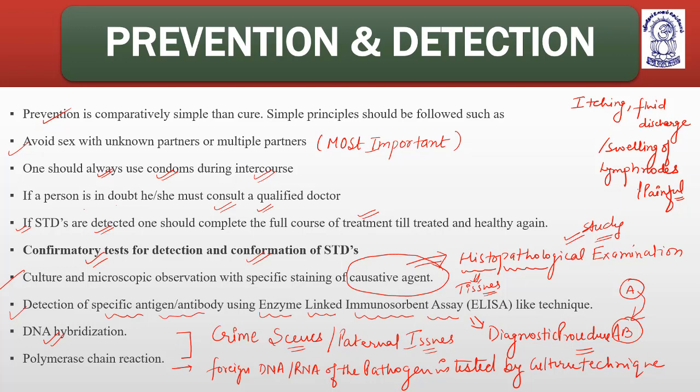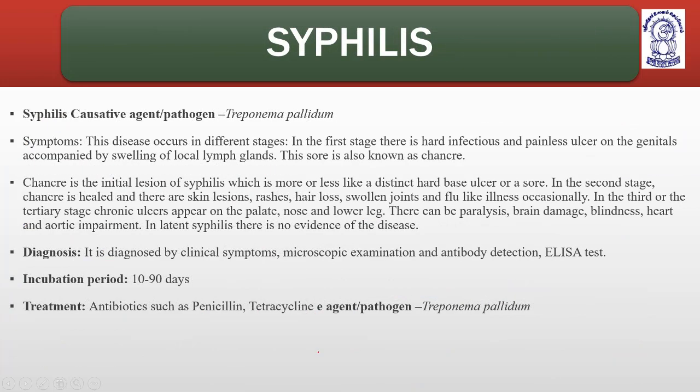So these are the processes of prevention and detection. Detection means the diagnosis, the confirmation of the STD. The main methods you have to remember are ELISA, then culture and histopathological examination, which is the microscopic observation, then DNA hybridization, and polymerase chain reaction. Now coming to the next, syphilis. The causative agent of syphilis is Treponema pallidum. It is a bacteria, a bacterial disorder.